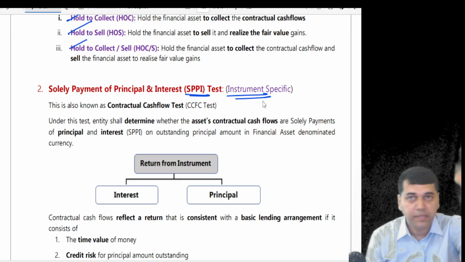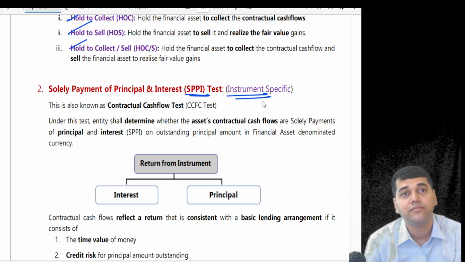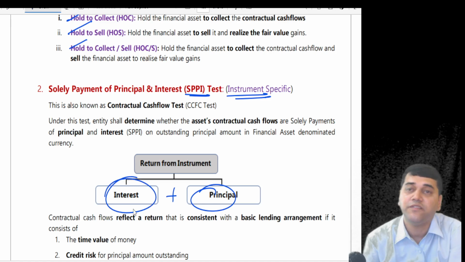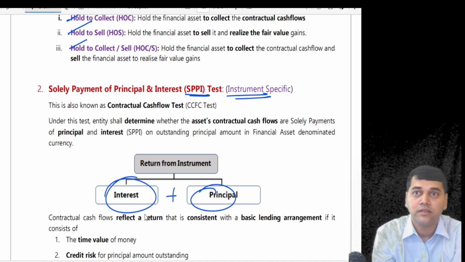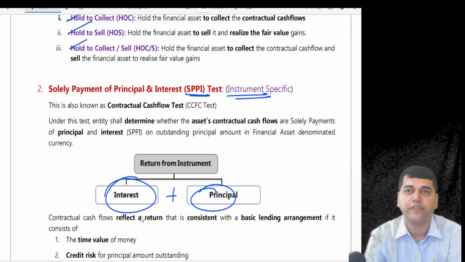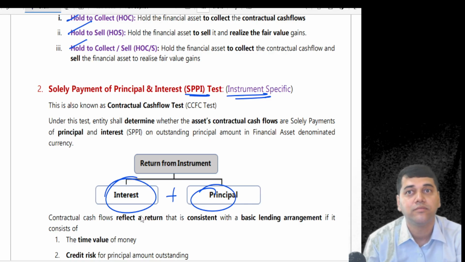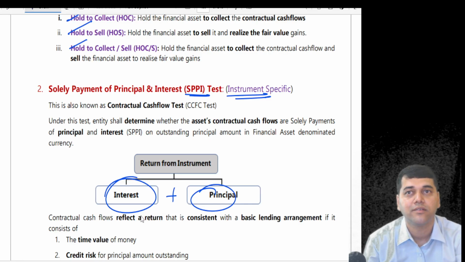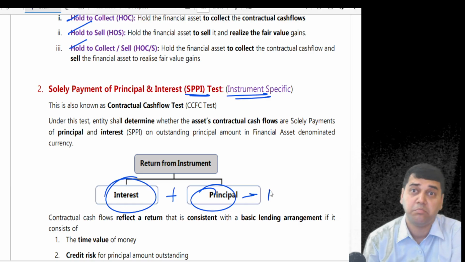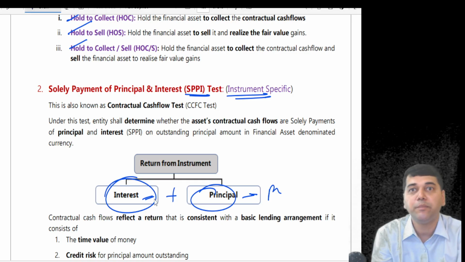You have invested in a debenture. What is the debenture going to give you? They will give you principal plus interest. Will they give you anything else? Like suppose you have invested in equity shares. Are equity shares a financial asset? Yes. What are they going to give you? Then you should ask me, sir, will they give you a principal? May or may not. Will they give you interest? Sir, they are giving me dividend.